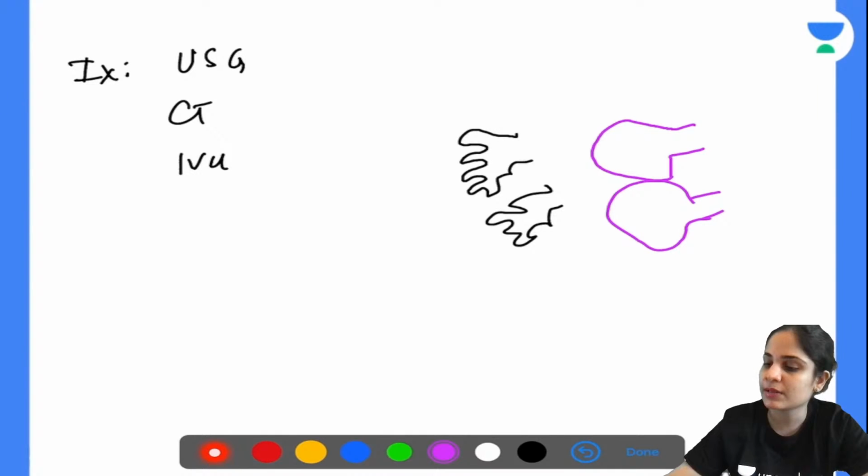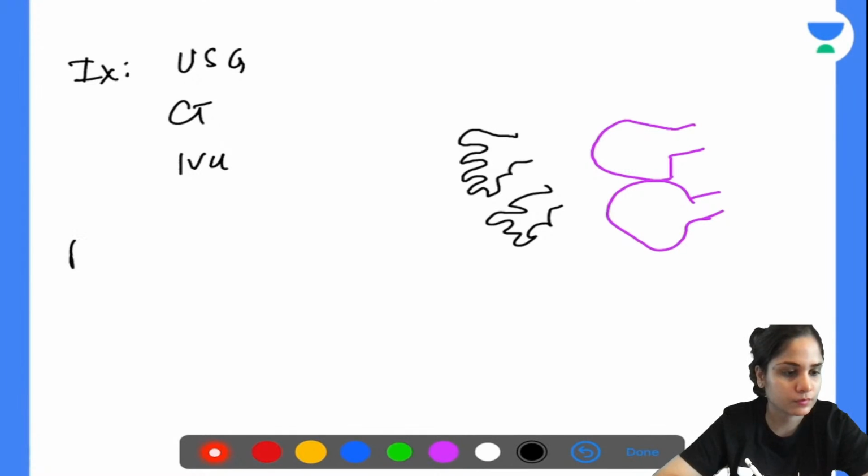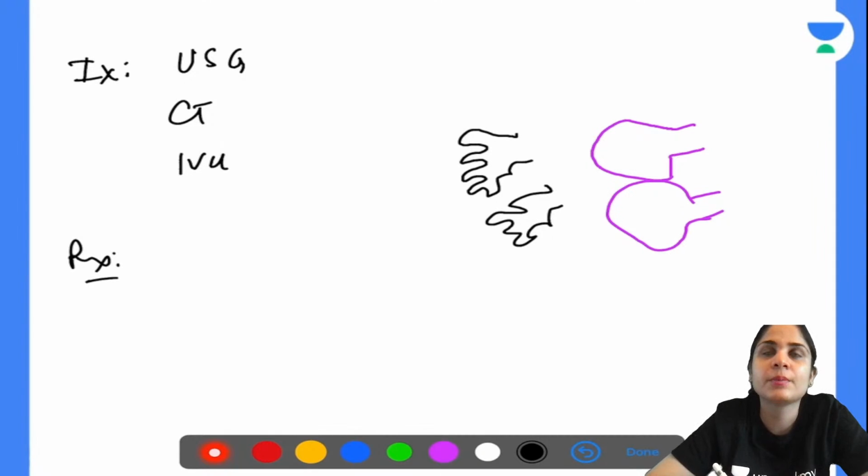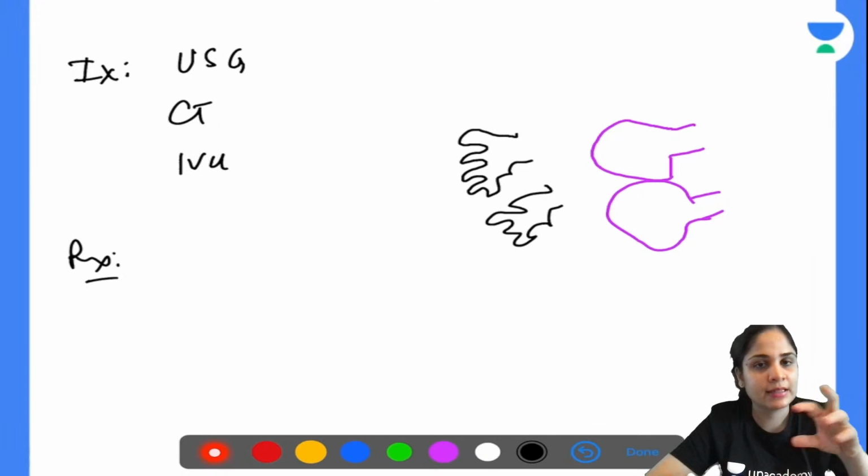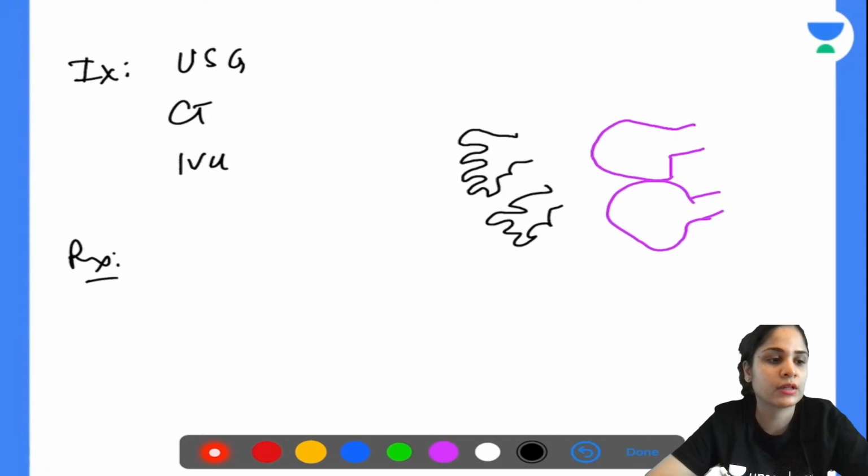Okay, what is the treatment? Anyone? Okay, so all of you are saying DTPA. Now, DTPA will not help you diagnose the condition. It is not going to give you a picture of what is wrong with the kidney, but it will tell you about the functioning of the kidney. So in all of these conditions, polycystic kidney, horseshoe kidney, hydronephrosis, duplication of renal pelvis, the renal parameters will be a little deranged, the renal functioning will be a little less. So in order to check the renal functioning, what you can best do is a DTPA scan.